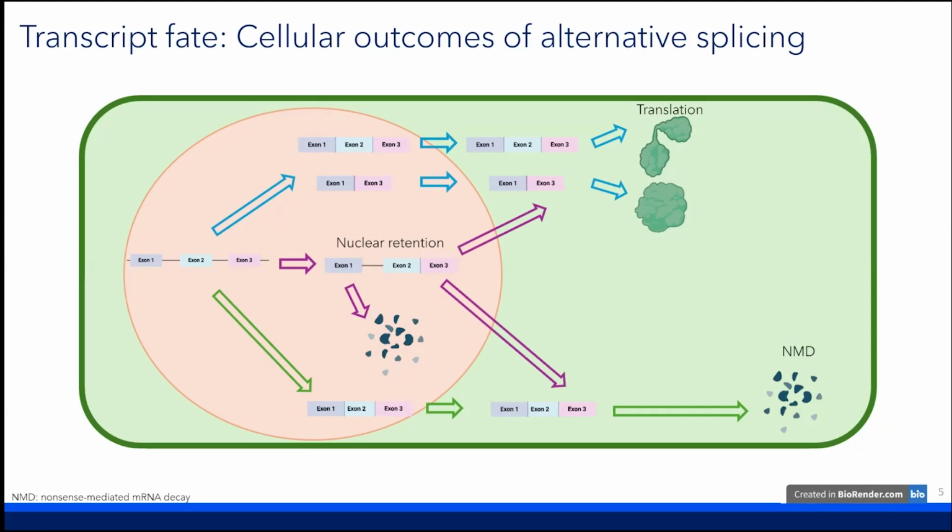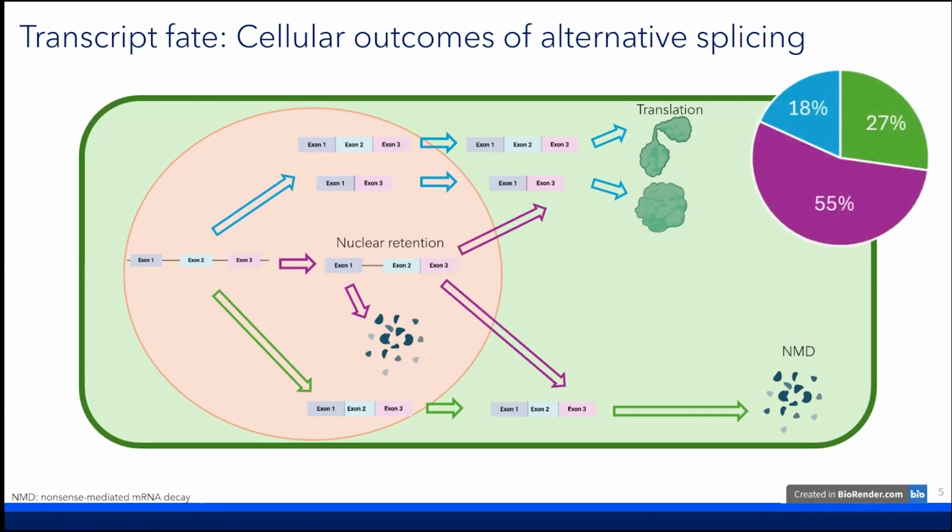We followed transcripts through each of these 3 pathways using subcellular fractionation and various mutant lines. And we found that, unsurprisingly, the majority of transcripts don't seem to give rise to an alternative protein product. And most alternative splicing is instead regulating transcript levels at the mRNA level.